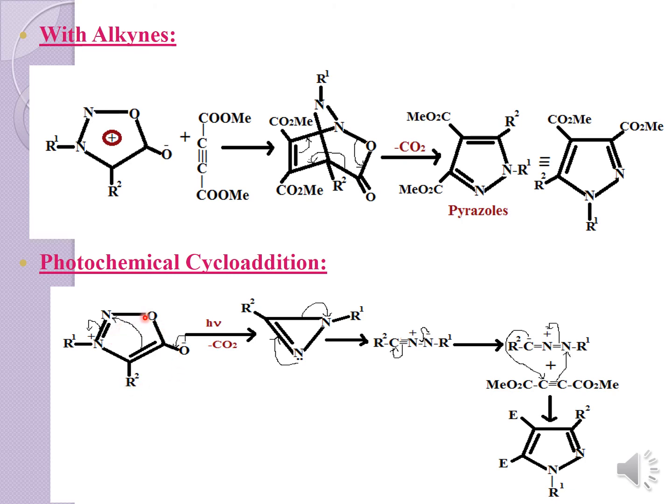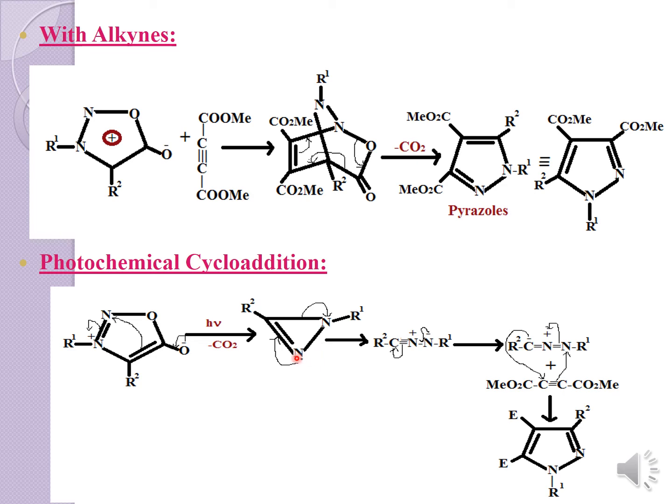And then moving on to the photochemical cycloaddition reaction, again you are taking this mesoionic compound, and if you are doing the irradiation, then this minus charge will shift here, and it is like an intramolecular reaction within the system itself. This bond will shift and make a new bond with the nitrogen atom, and meanwhile this bond will neutralize the positive charge of the nitrogen atom, and you will result in a diazo compound.